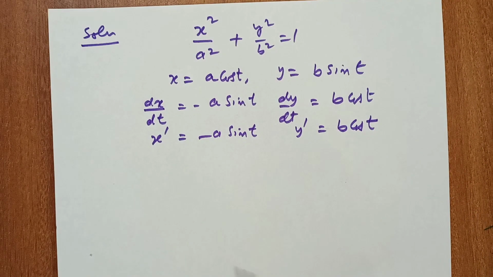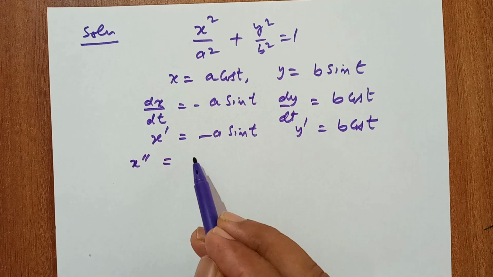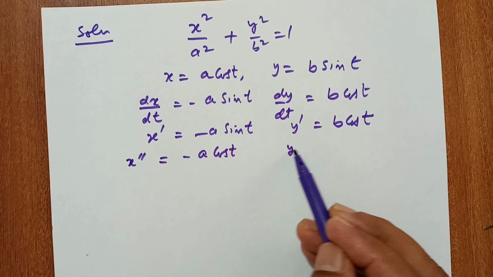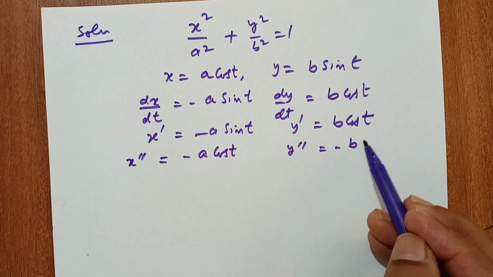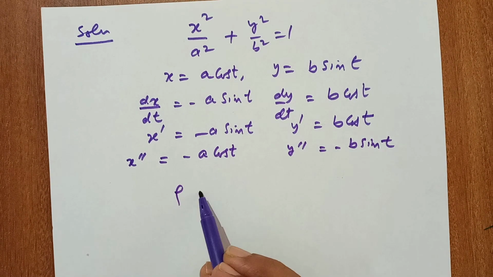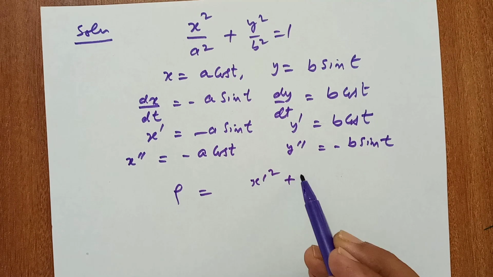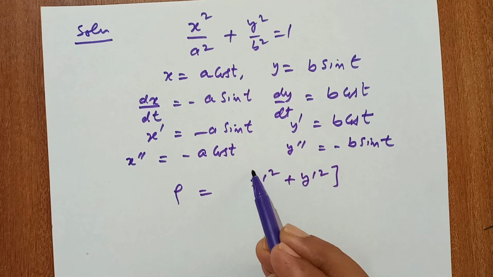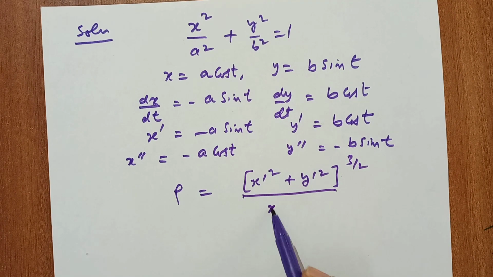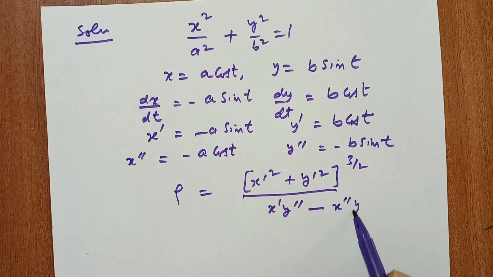Here x double dash is equal to minus a cos t and y double dash is minus b sin t. So rho is equal to (x dash square plus y dash square) power 3 by 2 upon (x dash y double dash minus x double dash y dash).